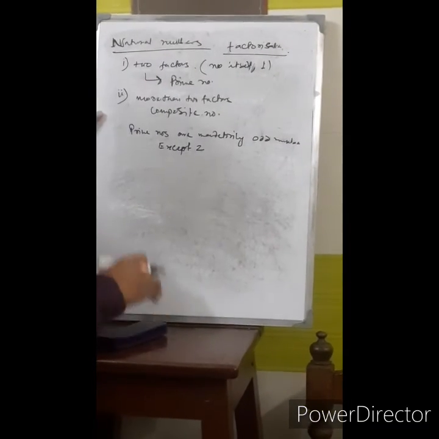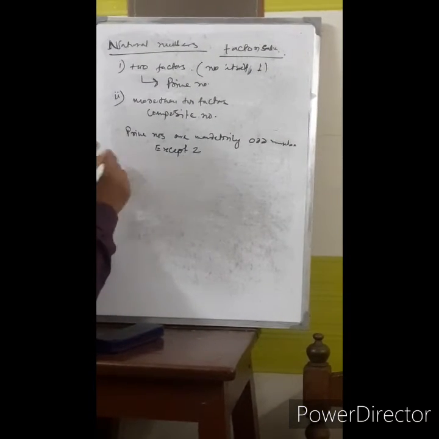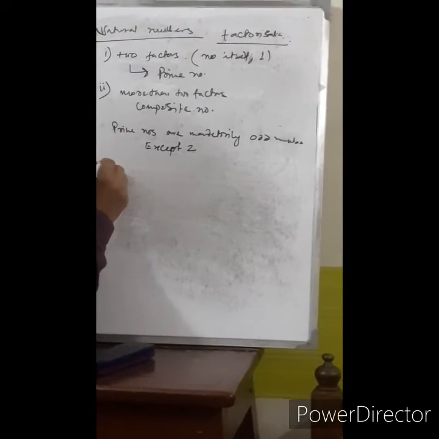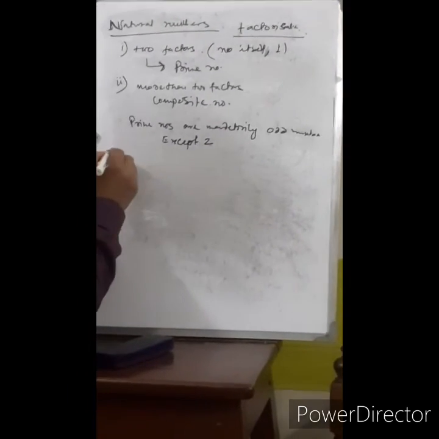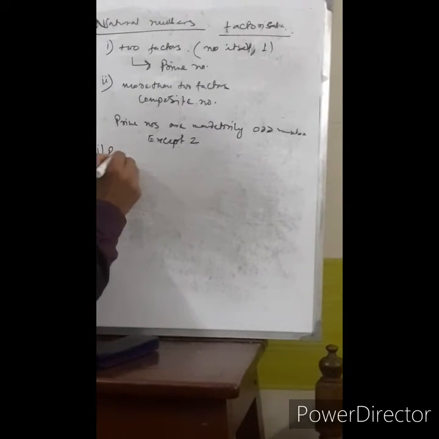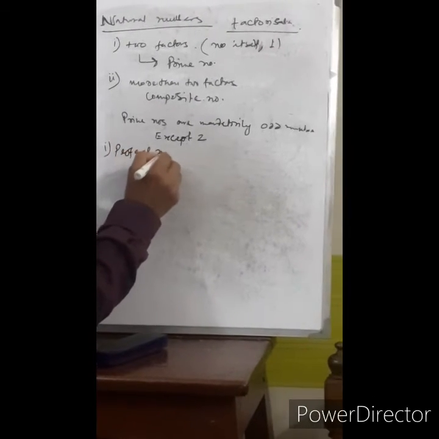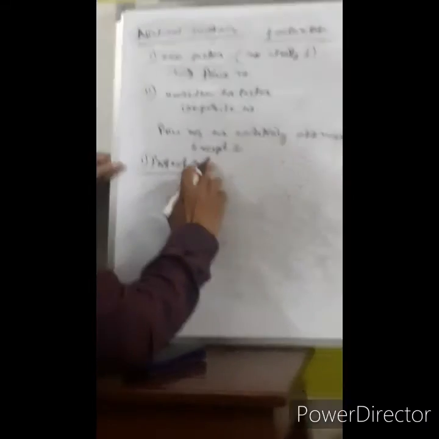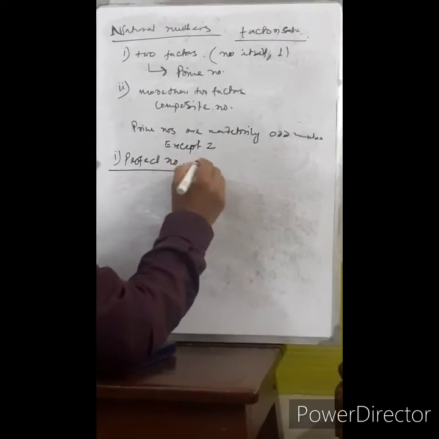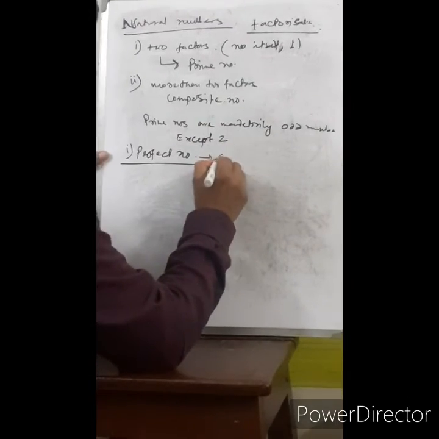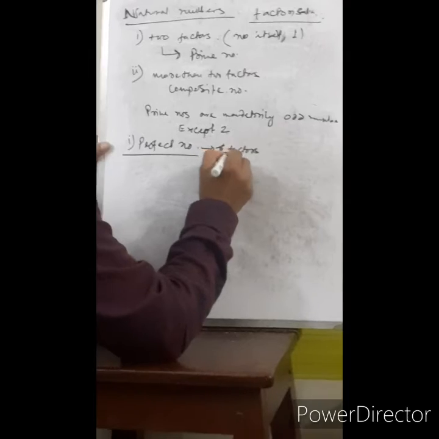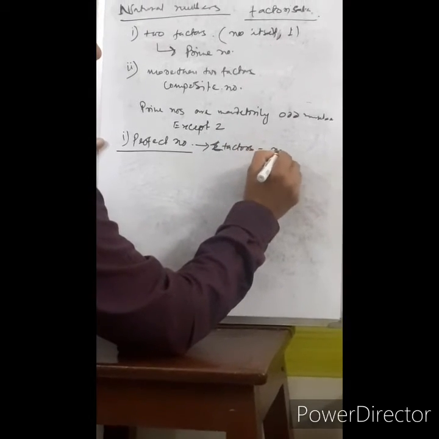These are the factors. Now we will be discussing perfect numbers. Perfect numbers are the numbers in which the summation of the factors equals the number itself.